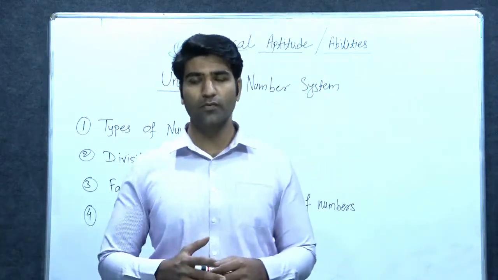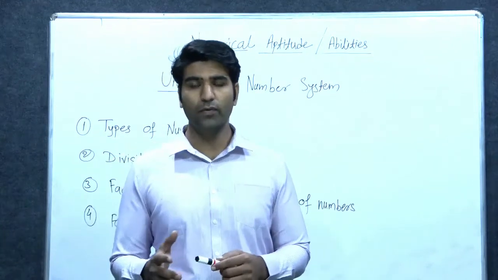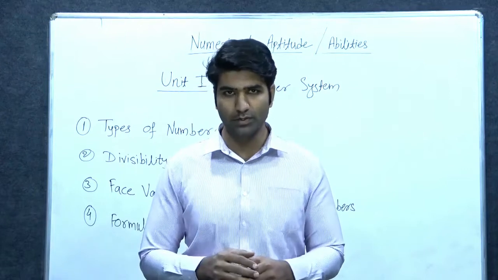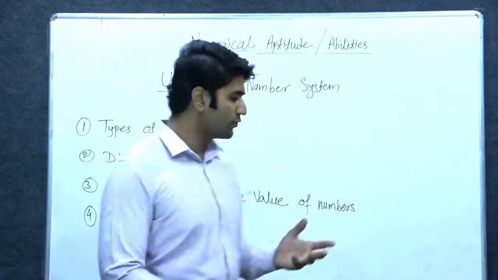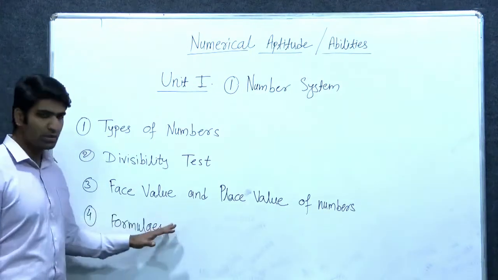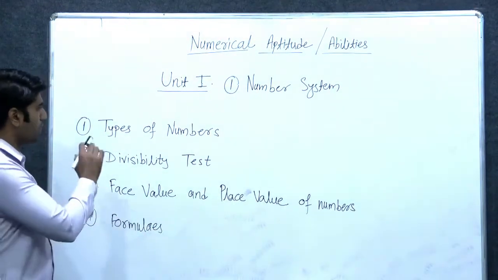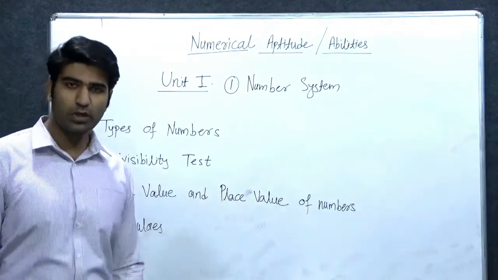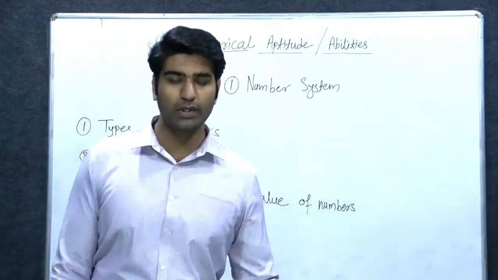Also there is a formula for the sum of squares of natural numbers and the sum of cubes of natural numbers. These formulas we will be discussing in the last section. First we will start with types of numbers. How many types of numbers are there and what are their features?